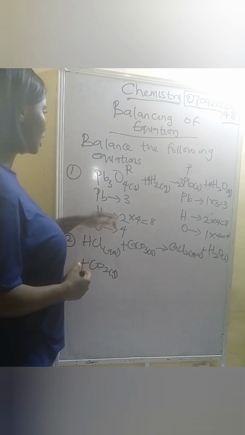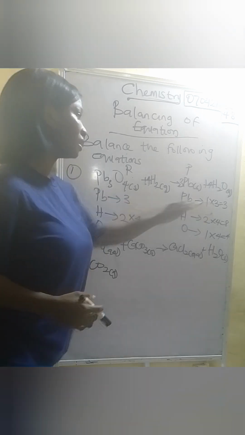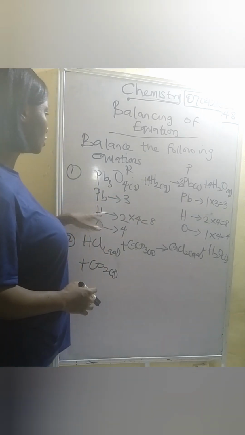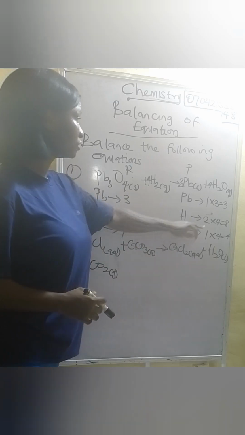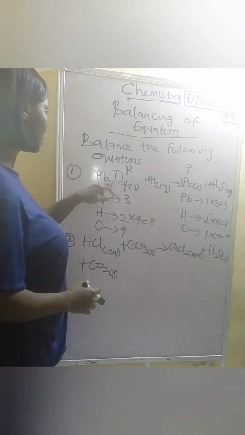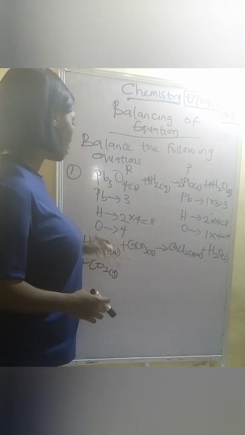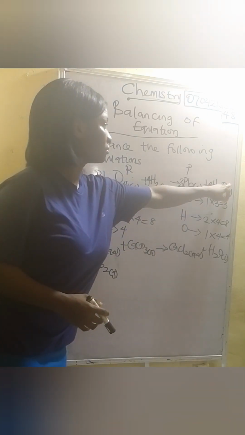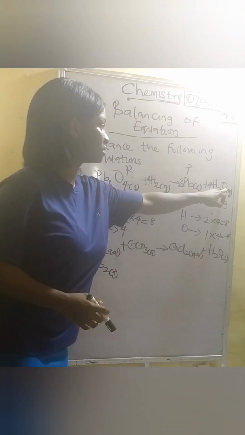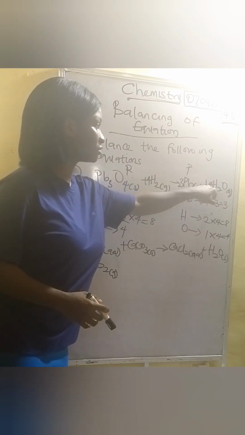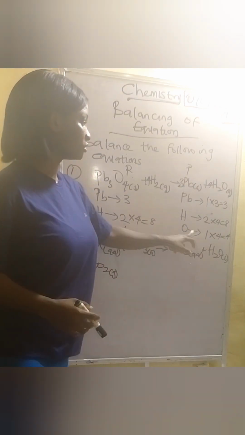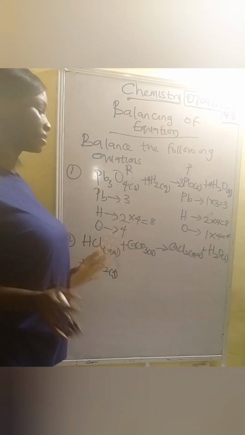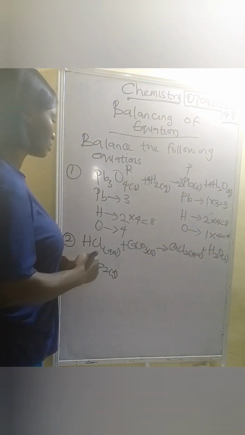So let's see if it is balanced. 3 lead here, 3 lead here. Alright. How many hydrogen? 8 hydrogen. How many hydrogen? 8 hydrogen. Alright, so 8, 8. Oxygen is 4, 4. We multiplied this, so this is 4 oxygen. This is also 4 oxygen. So this is balanced.